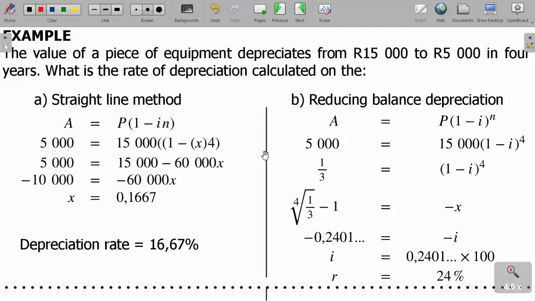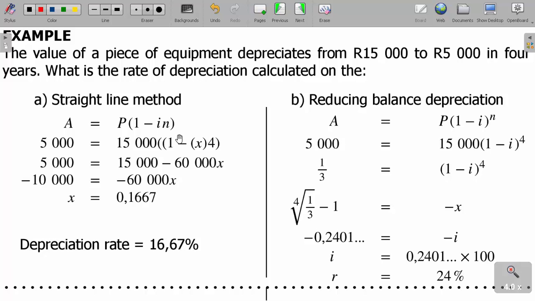Straight line method and then reducing balance method. So now if something depreciates, it means it gets from a bigger value to a smaller value. So in this formula here, this A is always the smaller value, then P is the bigger value, okay?